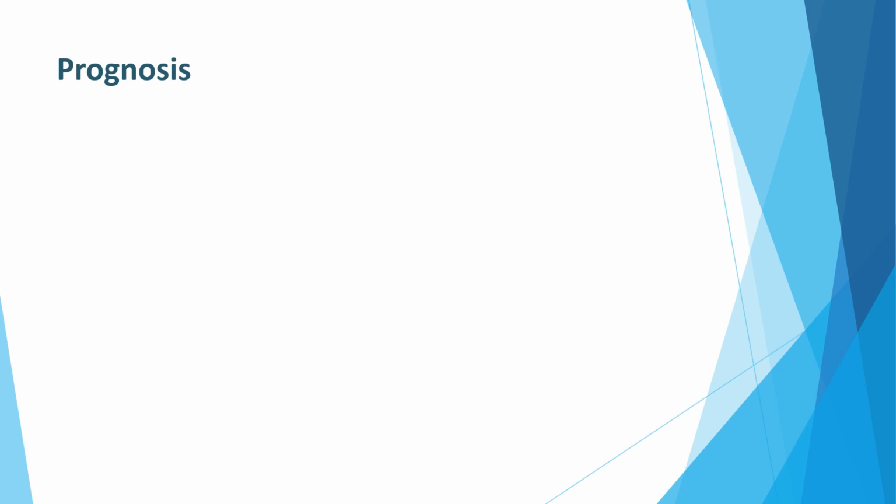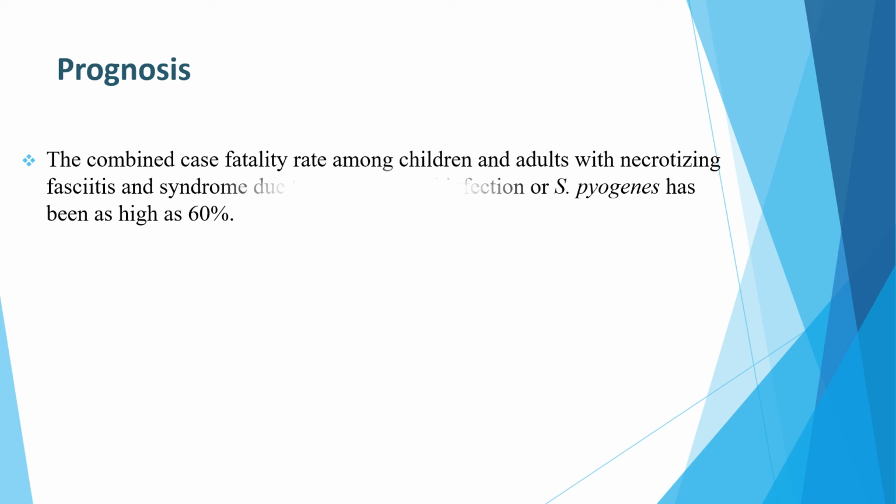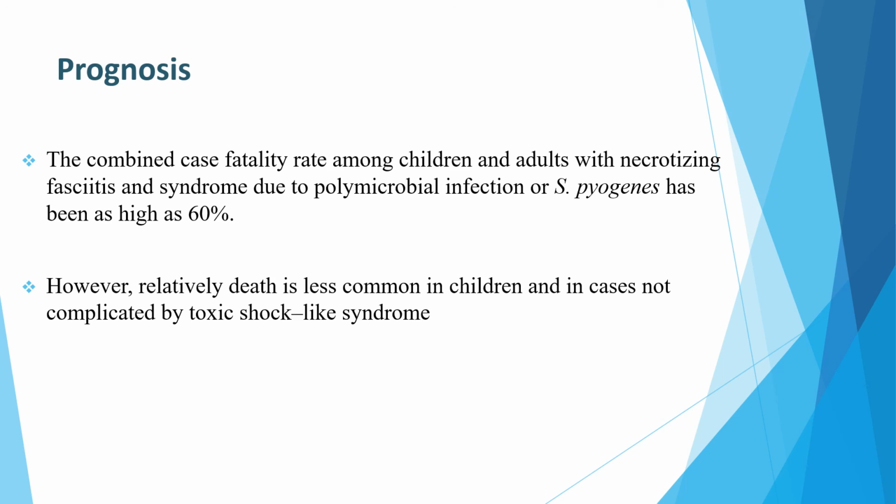When we look at the prognosis of necrotizing fasciitis, the combined case fatality rate among children and adults with necrotizing fasciitis and toxic shock syndrome due to polymicrobial infection or S. pyogenes has been as high as 60%. However, death is relatively less common in children and in cases not complicated by toxic shock-like syndrome.